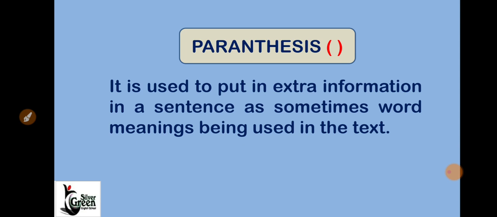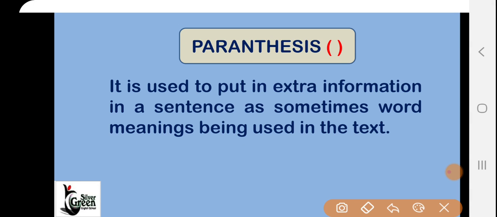Now let's see what the next punctuation mark is. The next punctuation mark is parenthesis. The parenthesis symbol is given here. So this is the parenthesis symbol. It is used to put extra information in a sentence, as sometimes word meanings are given in the text.